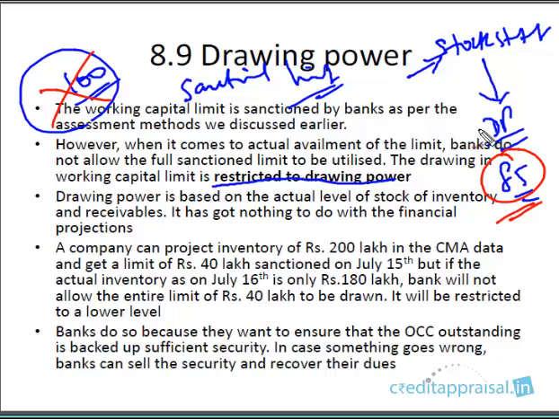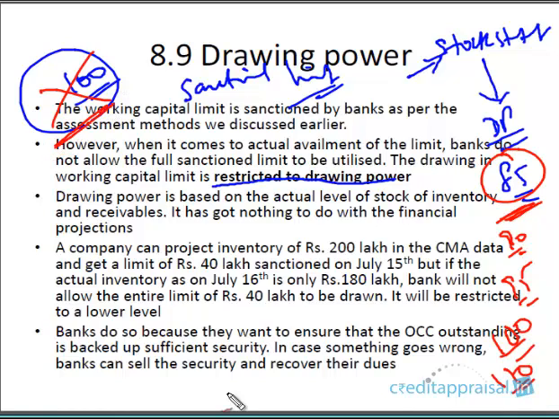We'll see the calculation of how DP is done, but this is the point. It's immaterial how much limit you have on the day of the actual drawal. If your DP is only 85, banks will be restricting the drawing of the company to only 85 lakhs. If the DP is 90, they'll allow 90. If it is 95, they'll allow 95. If it is 100, they'll allow 100. If it is more than 100, say 110, of course, in that case they'll be allowing only the sanction limit, 100.